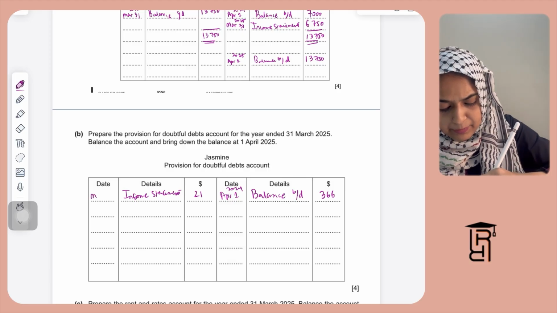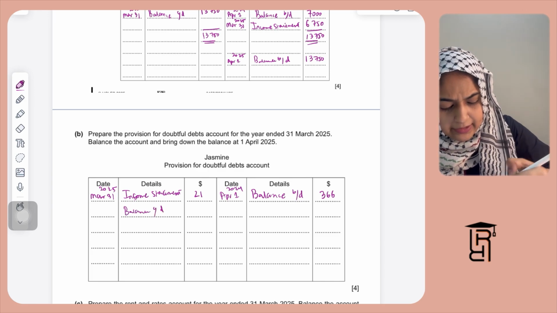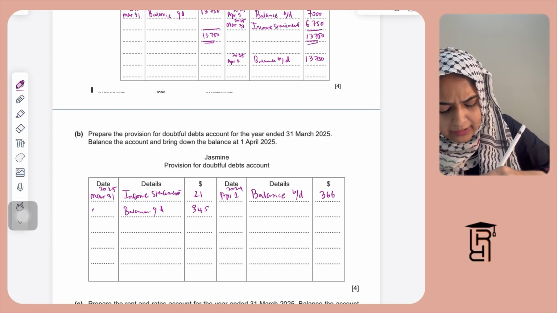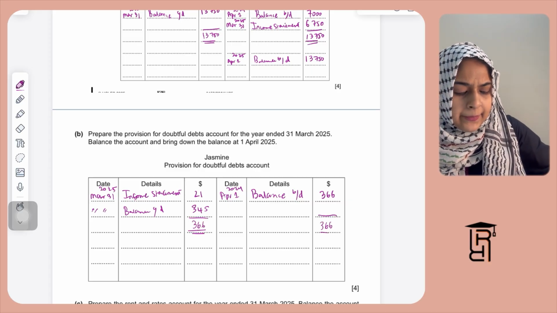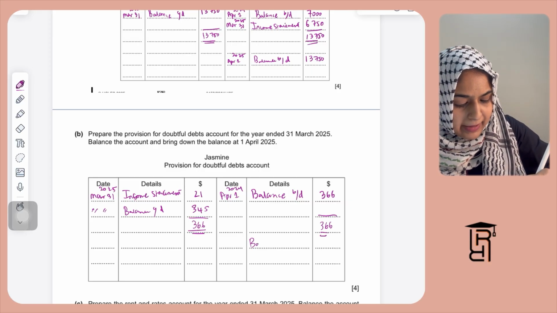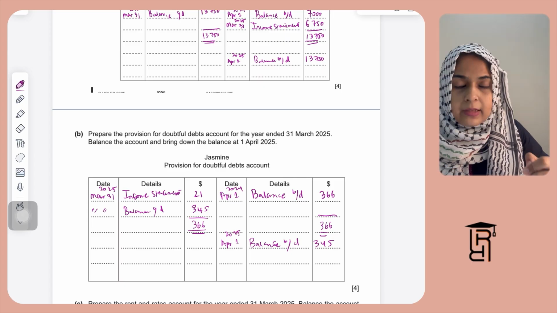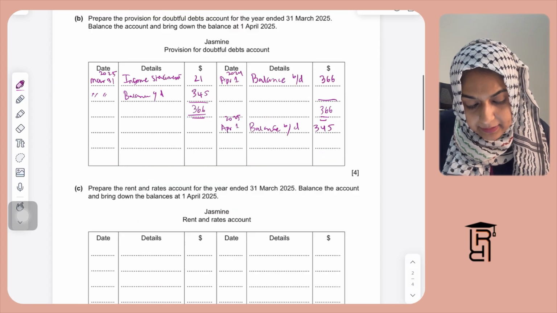$21. I'm going to write here March 31, 2025. And then I'm going to write here balance carried down, and this will be 345. Again, the date will be March 31, 2025. The account will balance at 366 because the total will be 366 on both sides. And then this balance carried down will become my balance brought down, 345. A reduction in provision is always an income in accounting. It is part of the income section of the income statement. So that's it for this part.